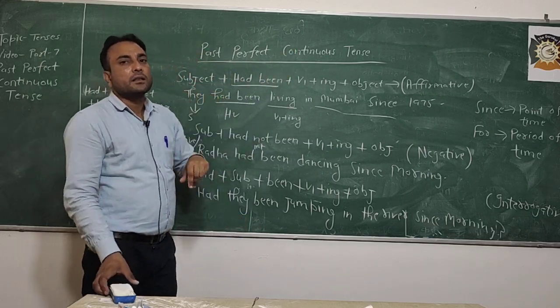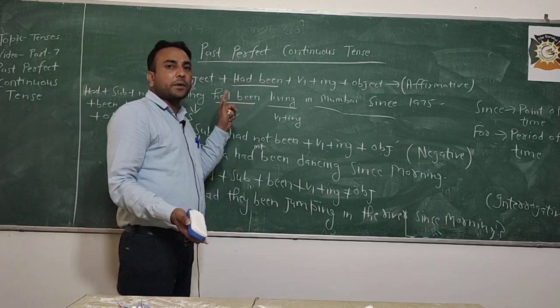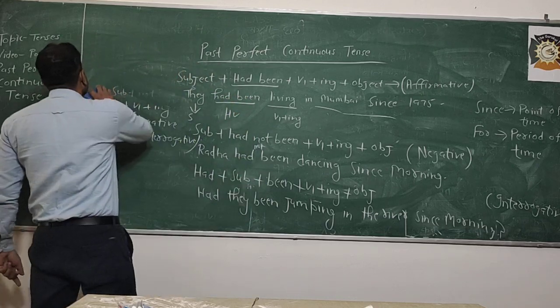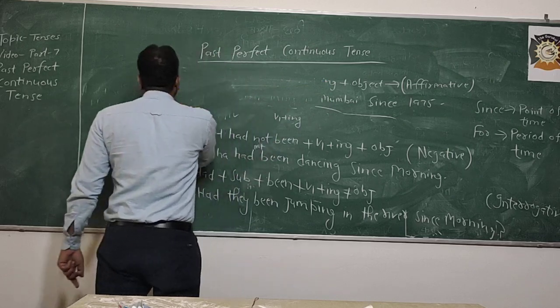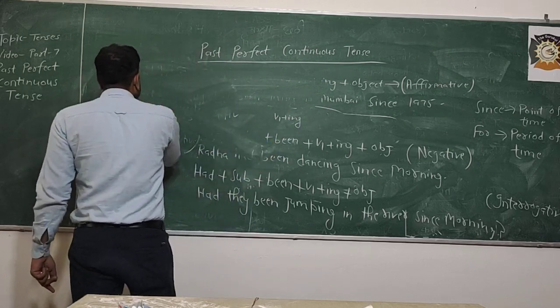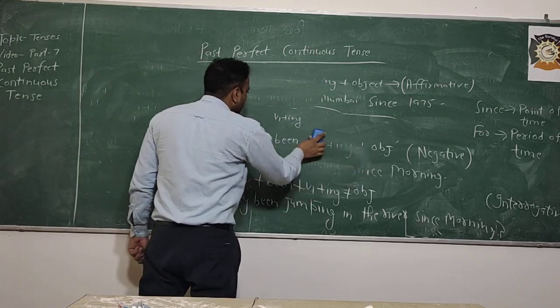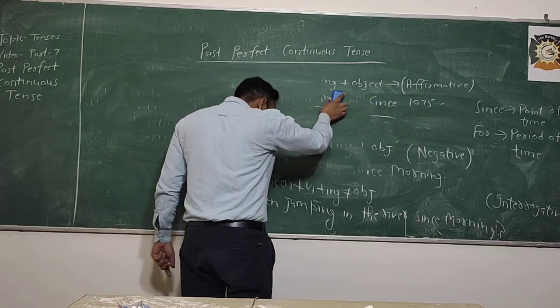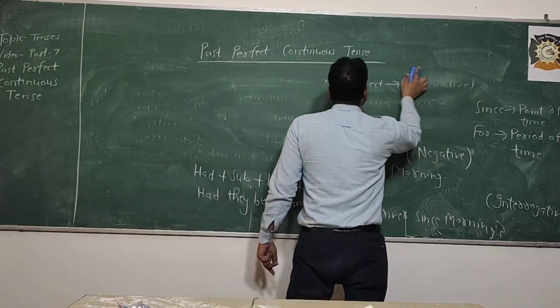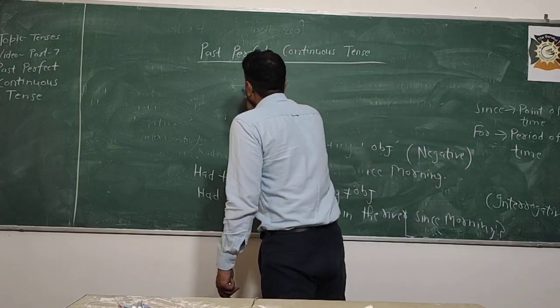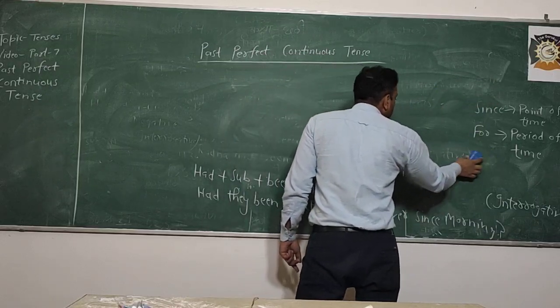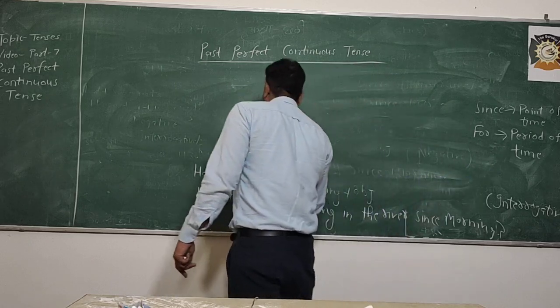Now I will discuss the uses of past perfect continuous tense. First of all, I want to tell you that this tense is hardly used in ordinary sentences, but it is used in active voice, passive voice, and direct and indirect speech.